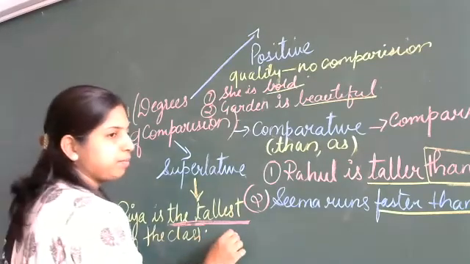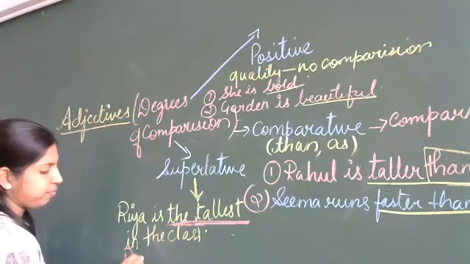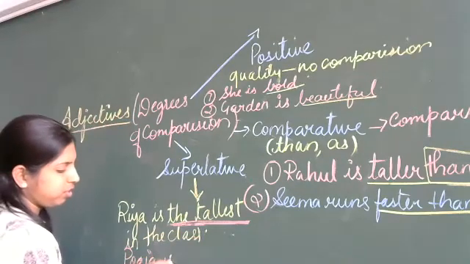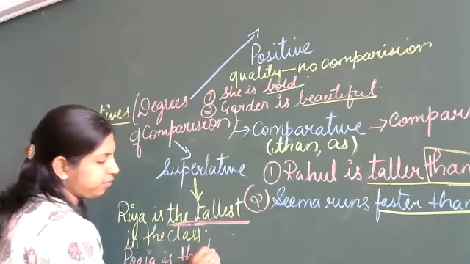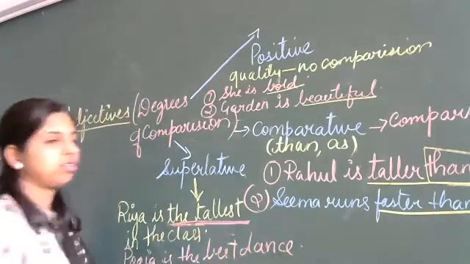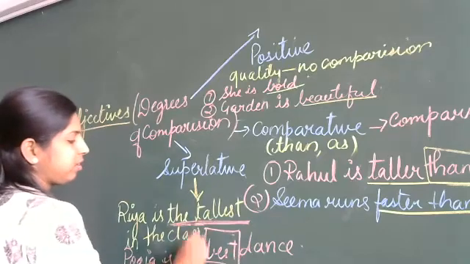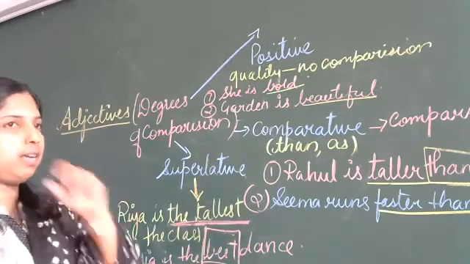You're only right. Pooja is the best dancer. Now this superlative degree, best. What is the positive degree of that?